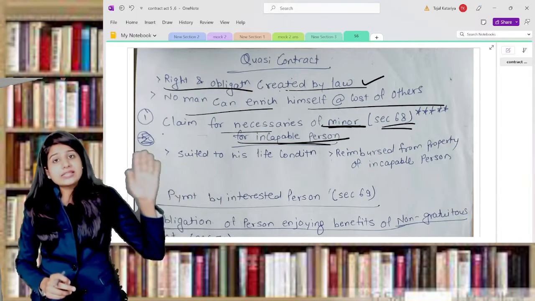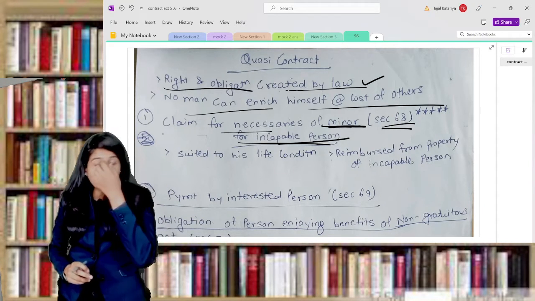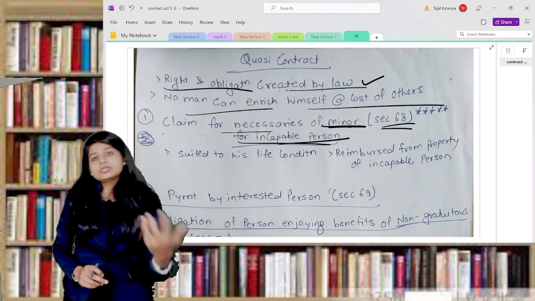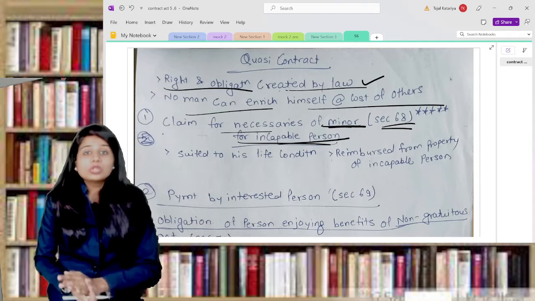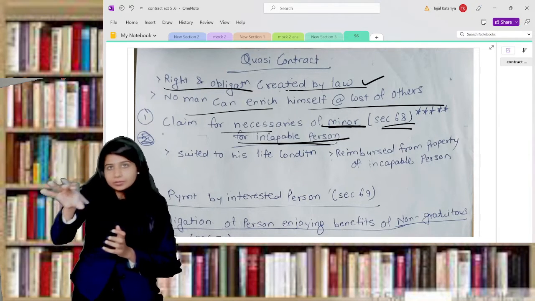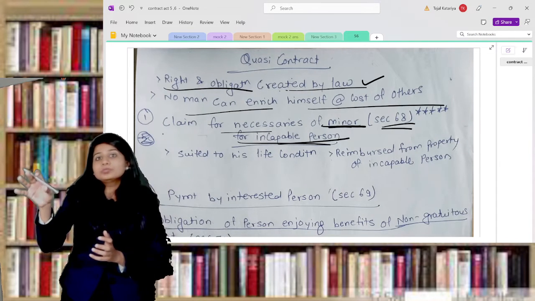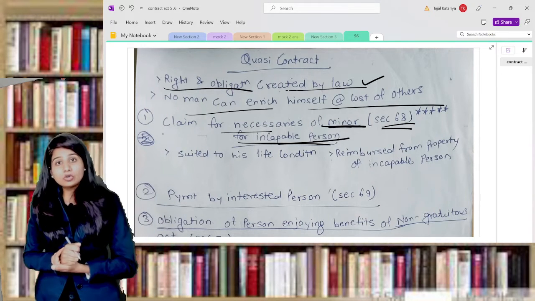Whatever is included in section number 11, all those people are incapable people, and if you are providing any necessaries to them, obviously we are already aware that you can use that incapable person's personal property and get your money back.